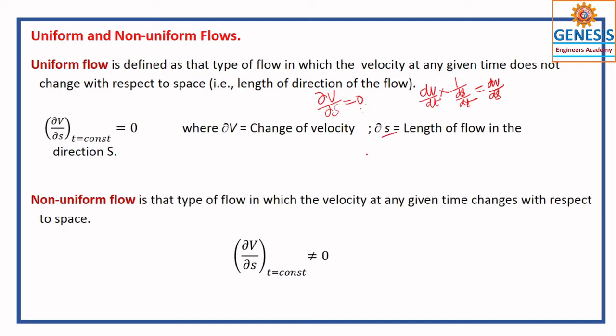If that doesn't hold, that is dou v by dou s is not equal to 0, then it is called non-uniform flow. To maintain uniform flow, what would happen? If the area changes, the velocity changes. So for uniform flow, you should have a constant diameter pipe. That is the meaning.